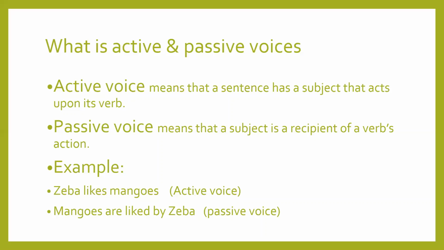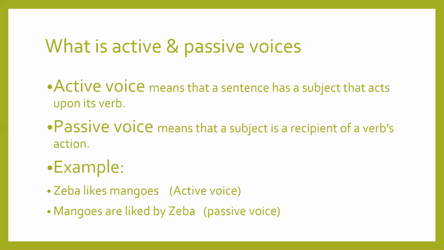Now you see the changes. The first change is that Ziba has gone at the place of mangoes. Mangoes have taken the place of Ziba. Are is used as helping verb because it is in present indefinite tense, and we use is, am, are as helping verbs.